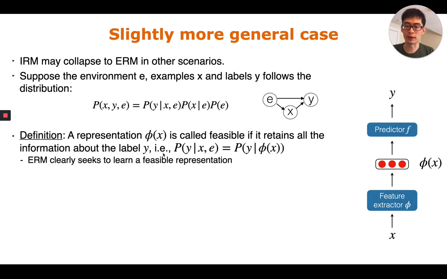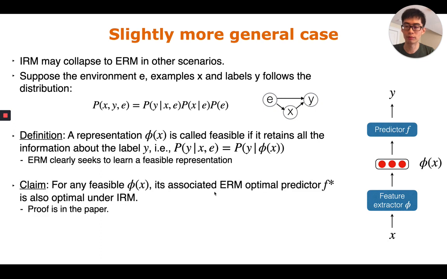We define the representation as feasible if it retains all the information about the label Y. It basically says the conditional distribution of Y given X and E should remain the same when we condition on the latent representation. Here, empirical risk minimization clearly seeks to learn a feasible representation. We claim that for any feasible phi x, its associated ERM optimal predictor f star is also optimal under invariant risk minimization. The proof is in our paper.